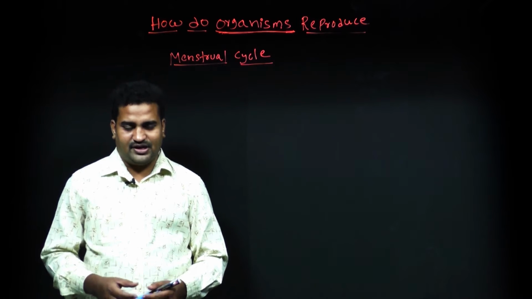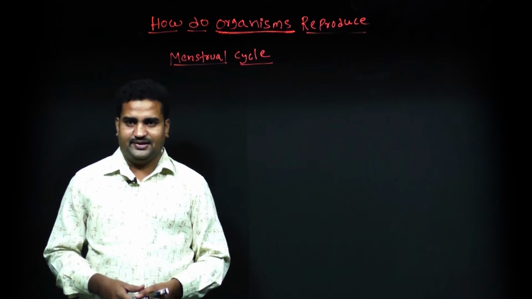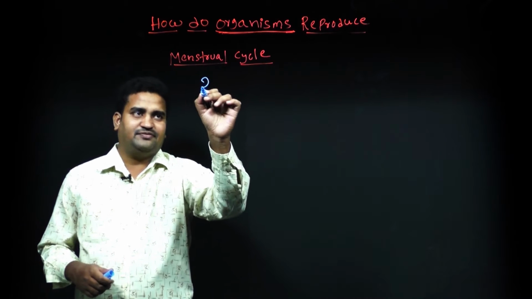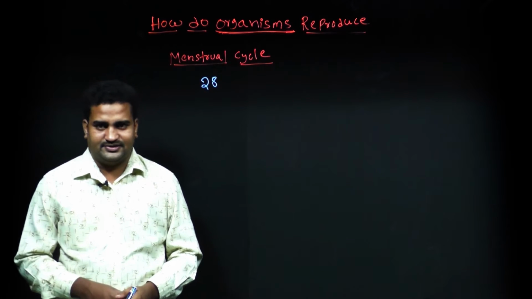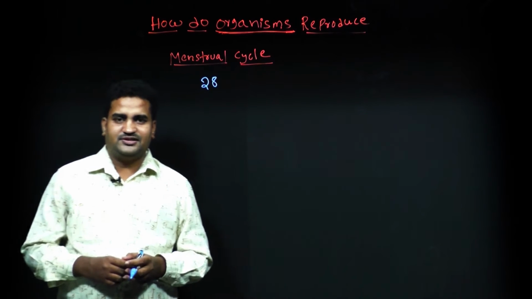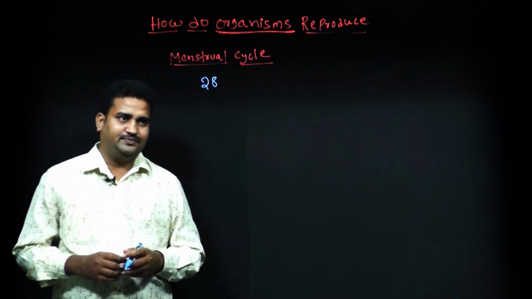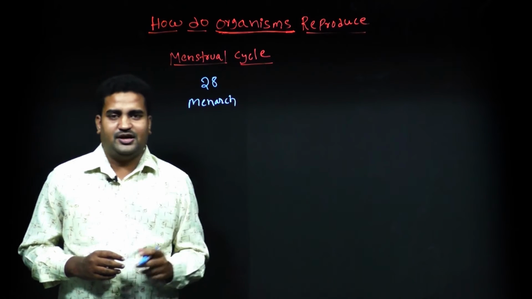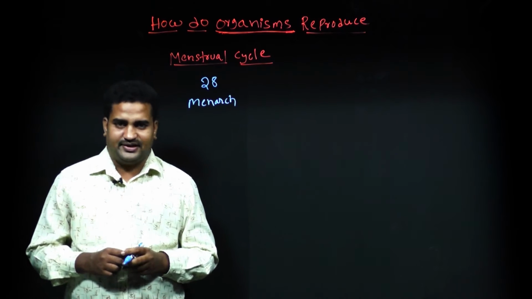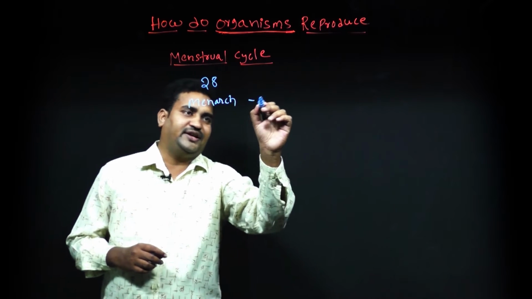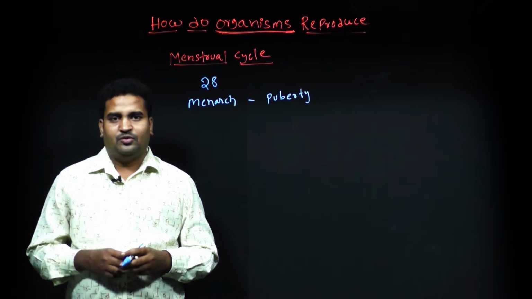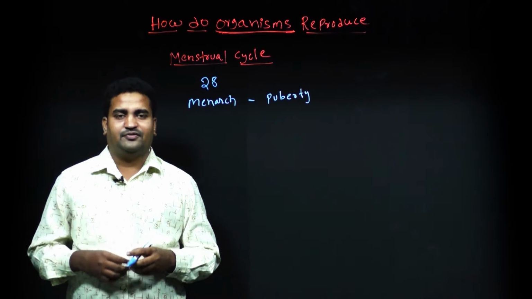In this session, we are going to learn the menstrual cycle. The menstrual cycle occurs in females every 28 days, so the duration of the menstrual cycle is 28 days. The first menstrual cycle occurs at puberty, and that is called menarche. Menarche means the first menstrual cycle. It occurs at puberty. During the middle of the menstrual cycle, ova is released into the fallopian tube.